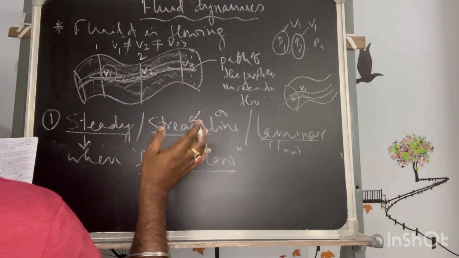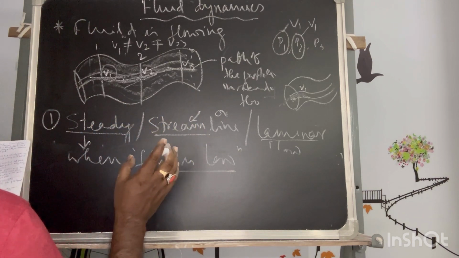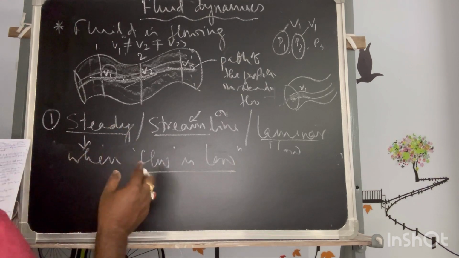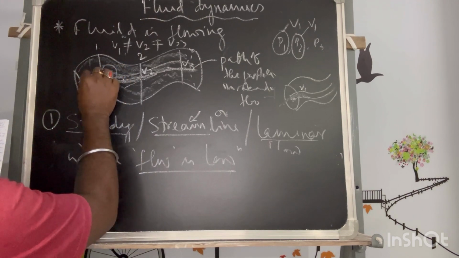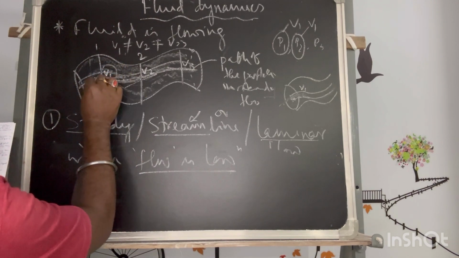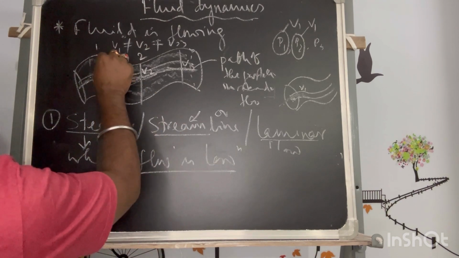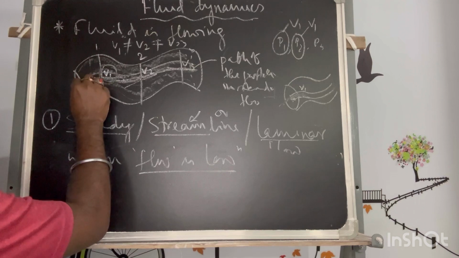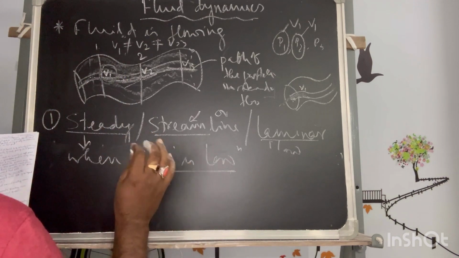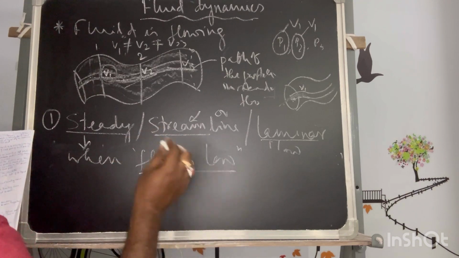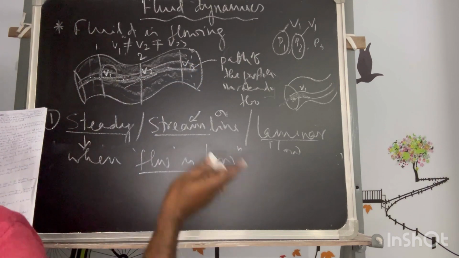The flow of the fluid is said to be steady if at any given point the velocity of each passing fluid particle remains constant. As I said, at any point of time, some particle has gone through, then some is following, and if it passes through the same point the velocity will be constant. So the velocity at any point, for particles following the same path, has to be the same. It does not mean that the velocity at different points is the same.